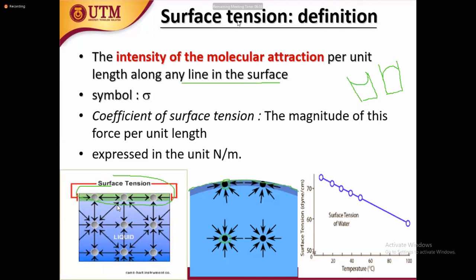So you see here, the surface tension gives a specific shape to the surface. When you drop water, it can give some shape.